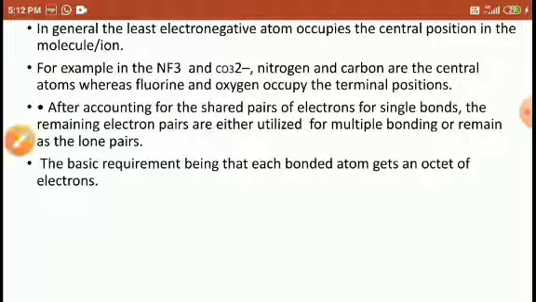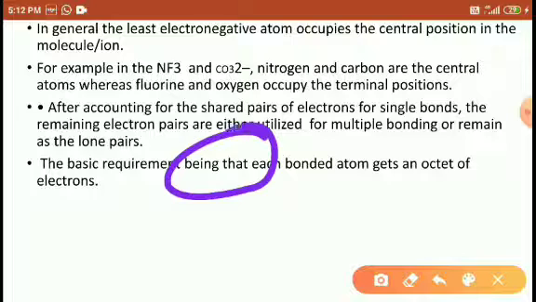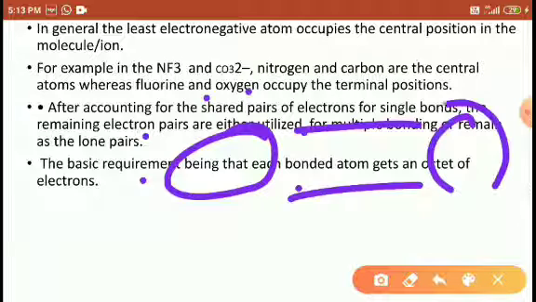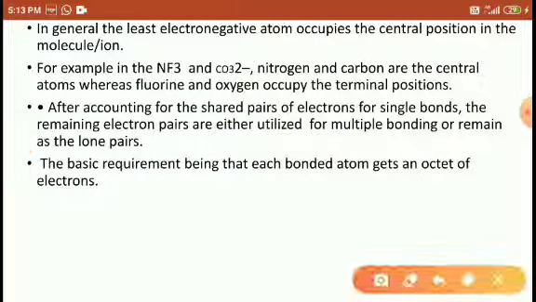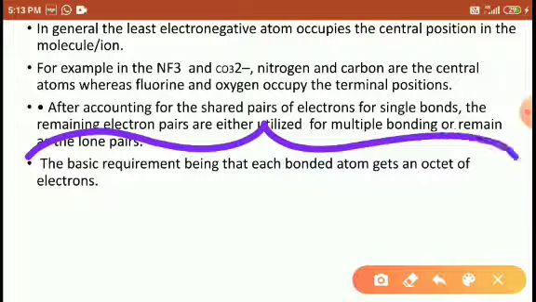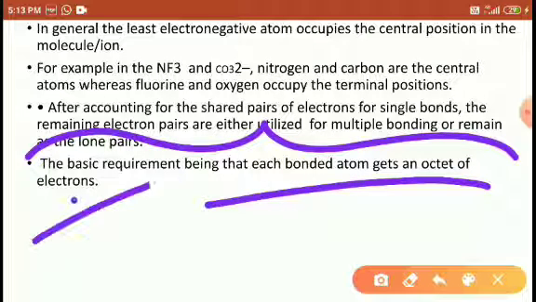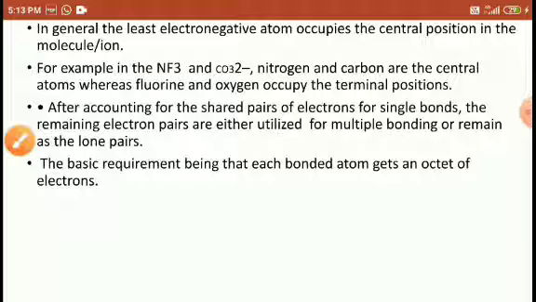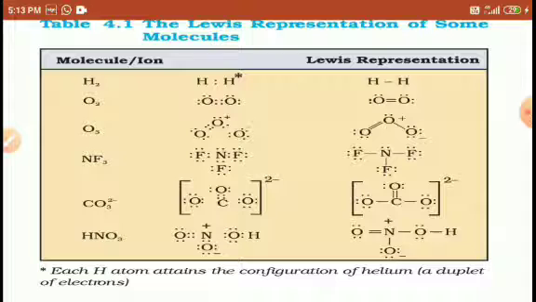For example, oxygen, out of its 6 electrons, uses 2 of one pair to form a double bond, and the remaining stay as lone pairs here. So this is the basic requirement for bonding to get the octet structure. These are all the rules explained by the Kossel and Lewis theory about structures, the octet structure.